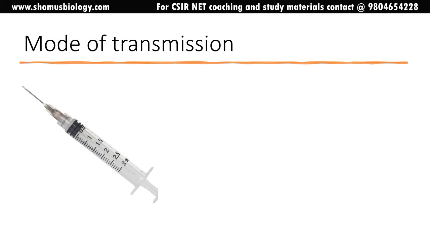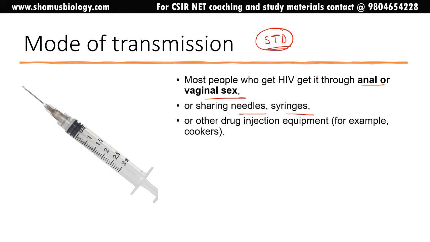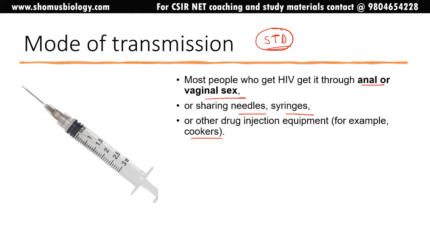What are the modes of transmission? AIDS is transmitted by sexual intercourse, or the STD, sexually transmitted disease pattern. So most people who get HIV get it through anal or vaginal sex. On the other hand, by sharing needles and syringes. To be frank, this HIV virus can spread from person to person via body fluids, particularly via the blood and other body fluids. So other drug injection equipment, for example, cookers. So these are the different modes of how this virus can spread.